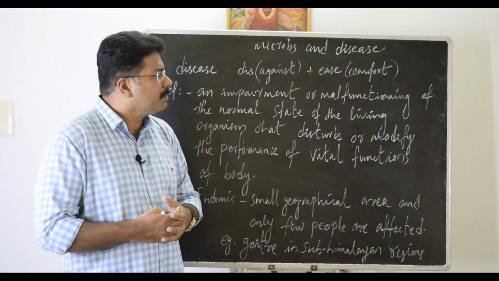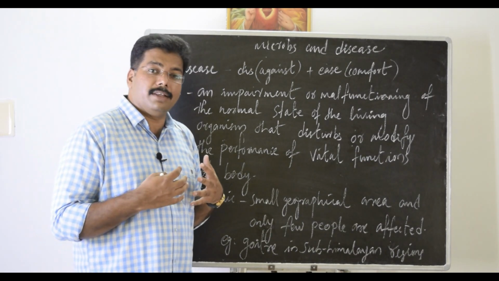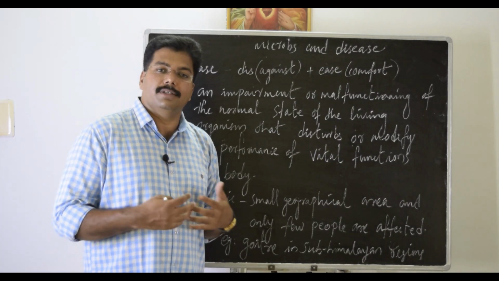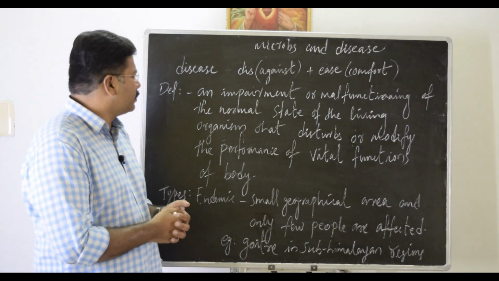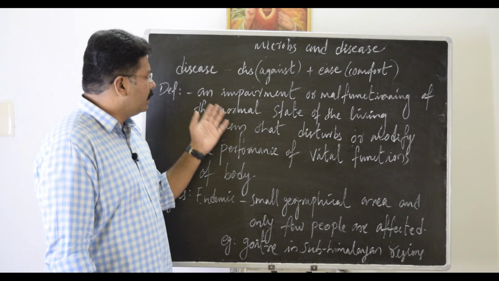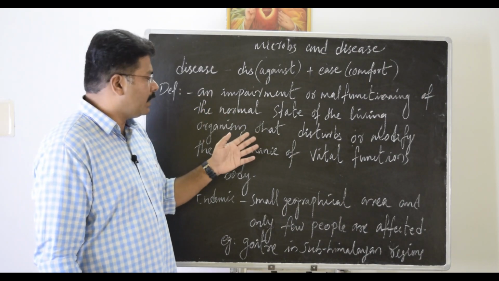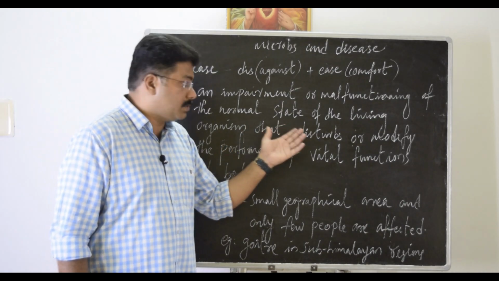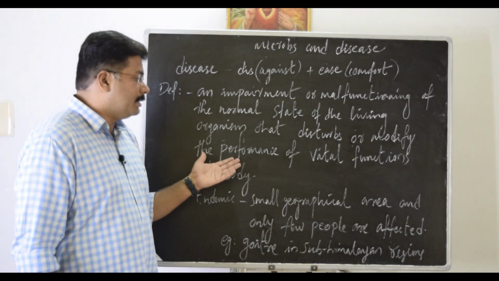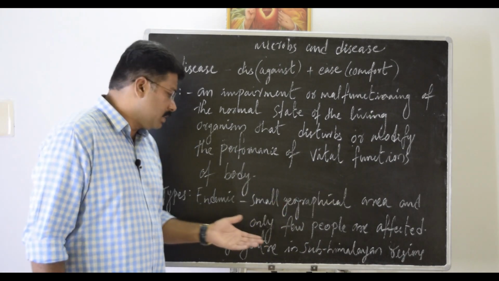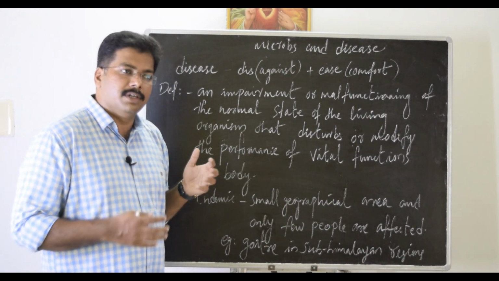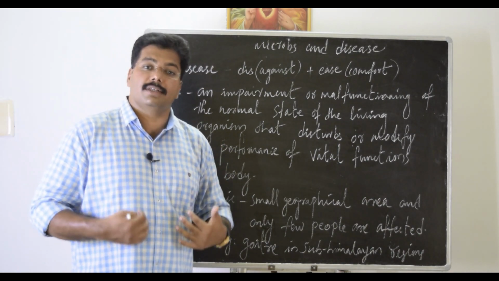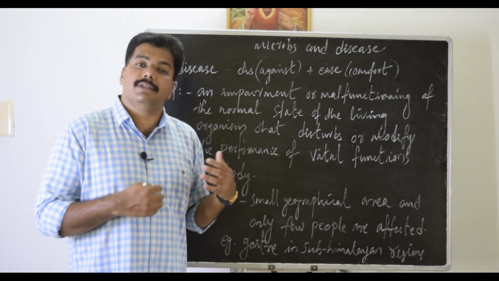So something that is against our easiness is called dis-ease. Let's look at a definition of disease. This is an impairment or malfunctioning of the normal state of the living organism that disturbs or modifies the performance of vital functions of the body. That means any kind of change that affects our vital body functions is called disease.